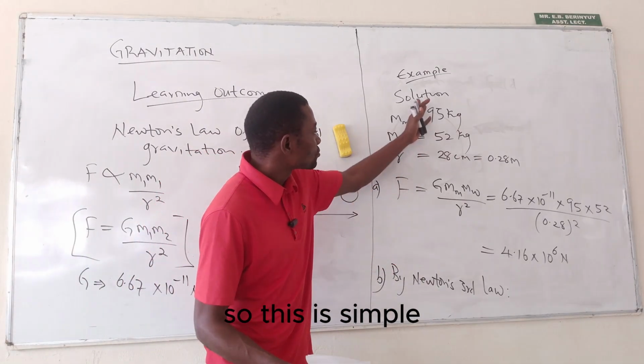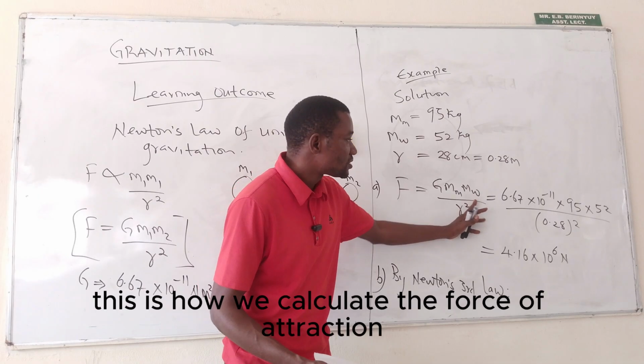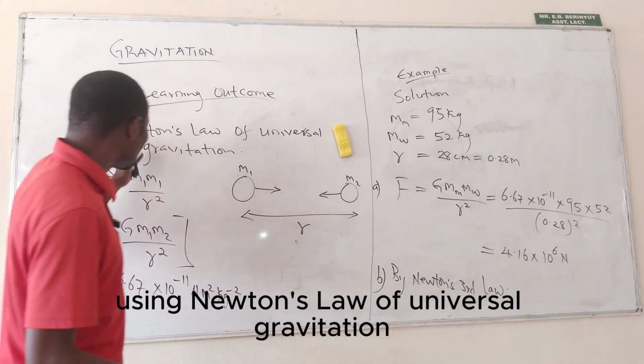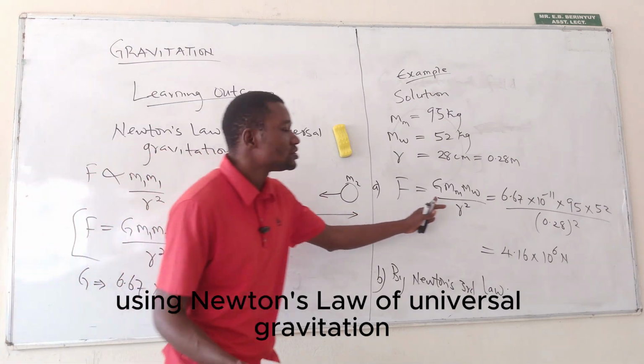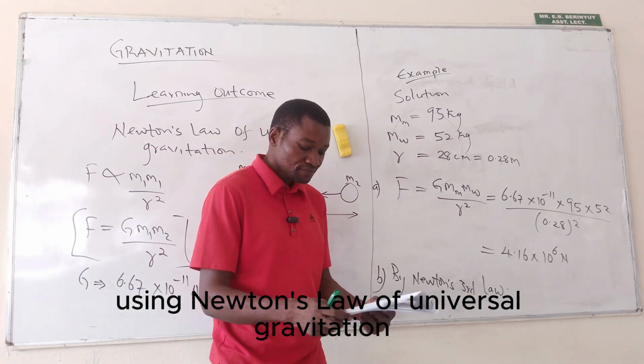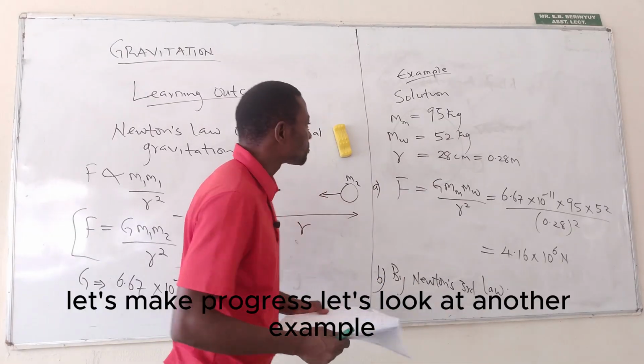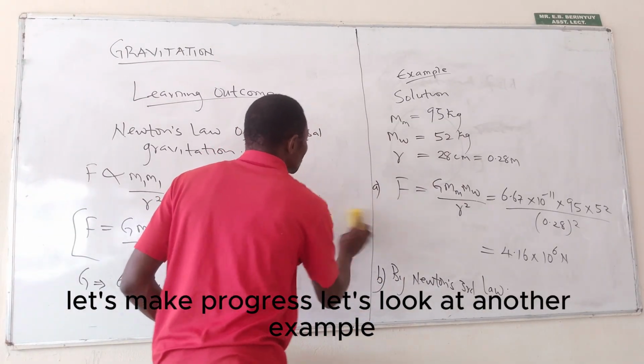Are we together? So this is simple. This is how we calculate the force of attraction using Newton's law of universal gravitation. I hope no challenge. Okay, let's make progress. Let's look at another example.